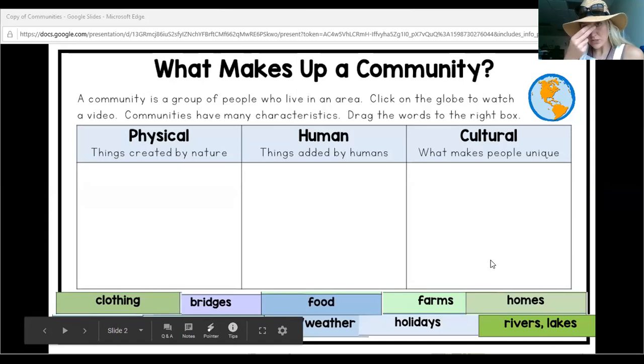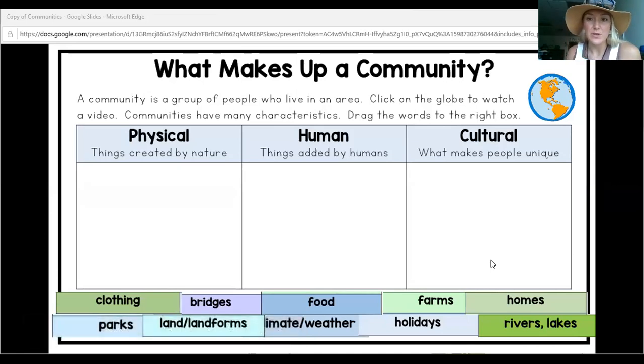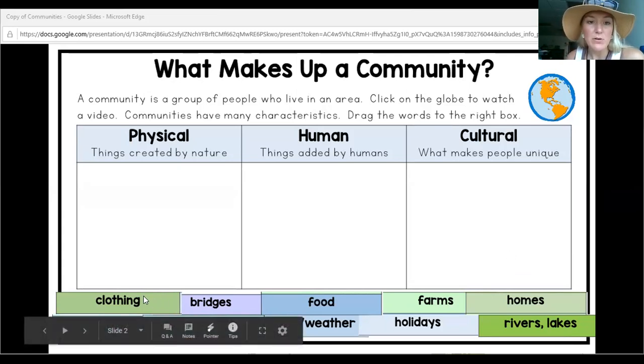Now we're going to continue to look at those 3 types of communities, but first let's try to categorize all of these different physical, human, or cultural things that are found in a community. How about clothing?